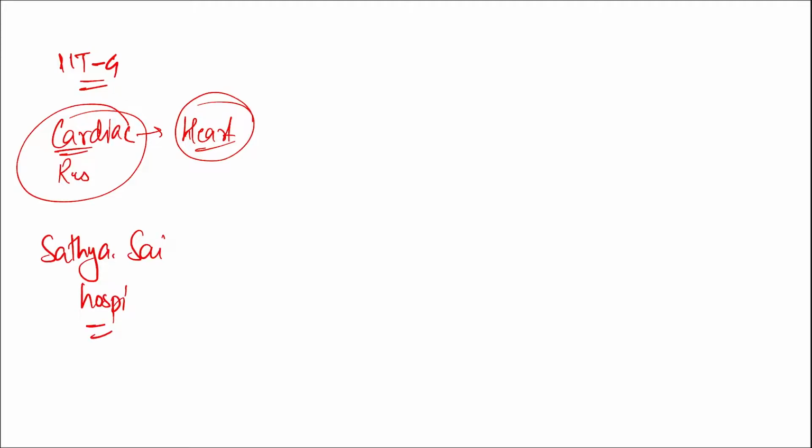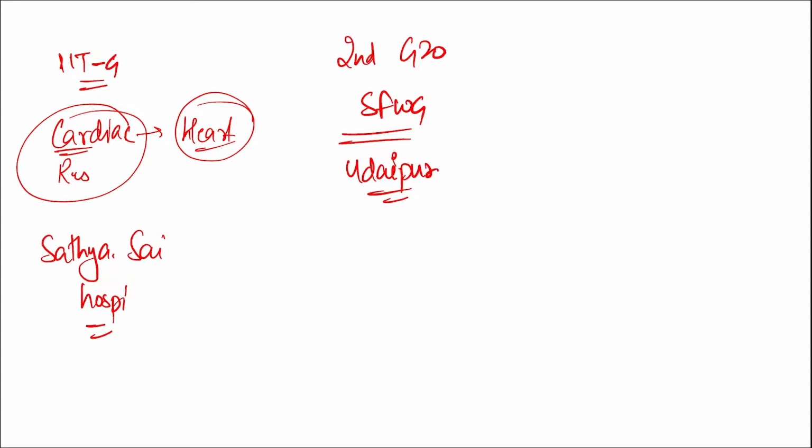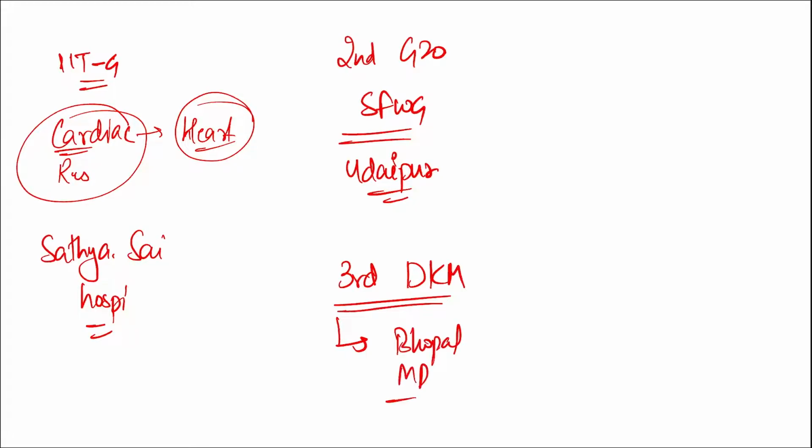All right. Next, if I ask you, tell me, where was the second edition of the G20 Sustainable Financial Working Group meeting held? It was held in Udaipur. Then third edition of the Divya Kala Mela. This Divya Kala Mela, the third edition of this Mela, was inaugurated at Bhopal, Madhya Pradesh.